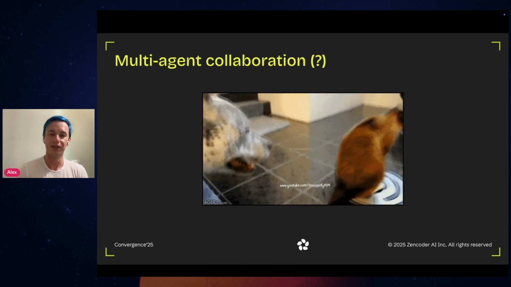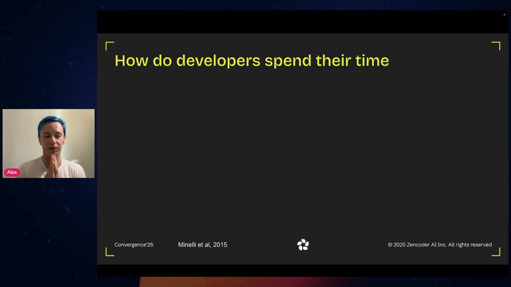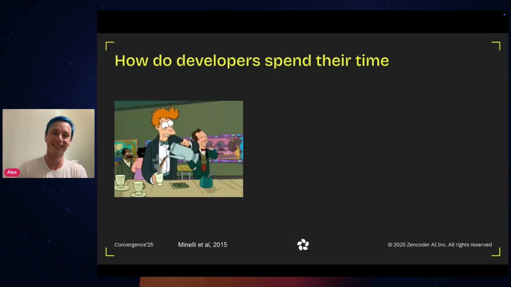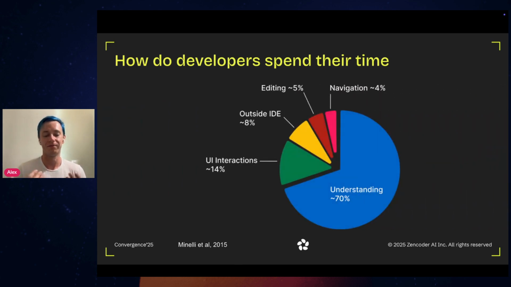Right. So with that, let's first actually talk about why it is important. Why those agents are, well, some say that agents potentially can replace developers. And with that, first, let's think about what developers spend most of their time on. And spoiler alert, it's not drinking coffee. Now, based on the research done by Minelli in 2015, and even though it is 10 years old, I don't think much has changed. Developers spend most of their time on understanding. It could be understanding the code, it could be understanding the requirements of the project, and so on. And only 5% of the time is spent on actually editing the code.